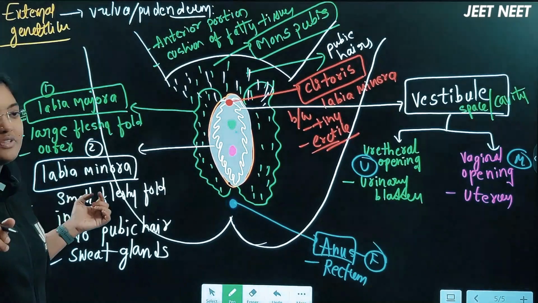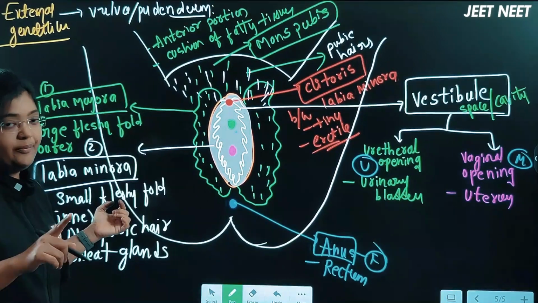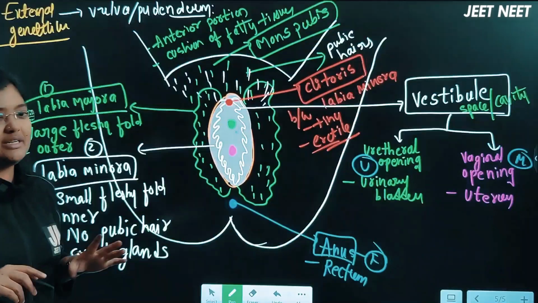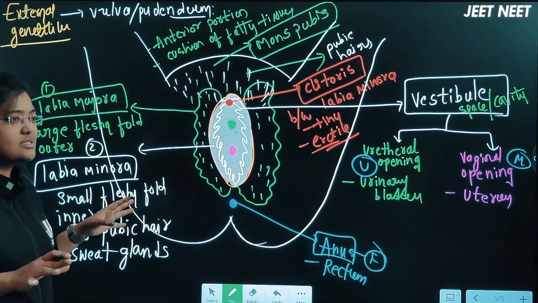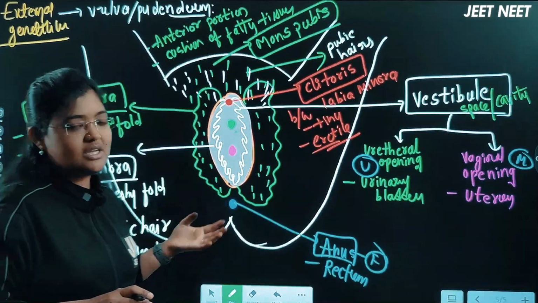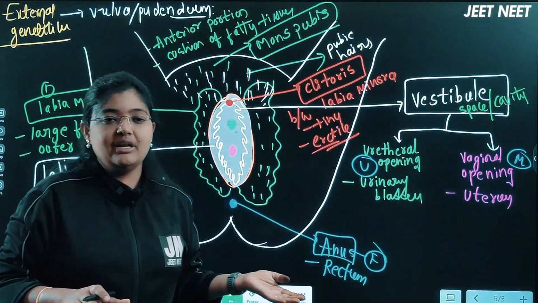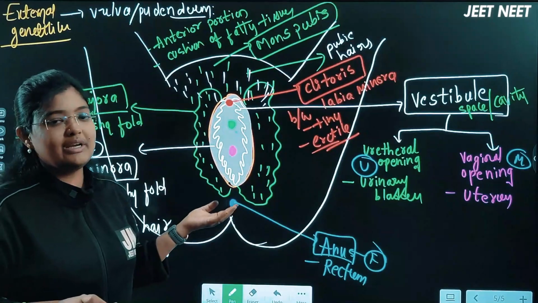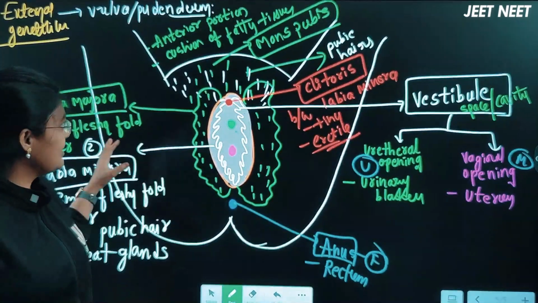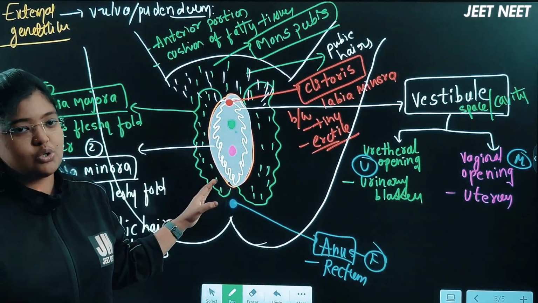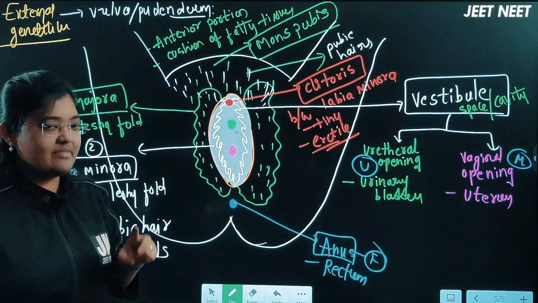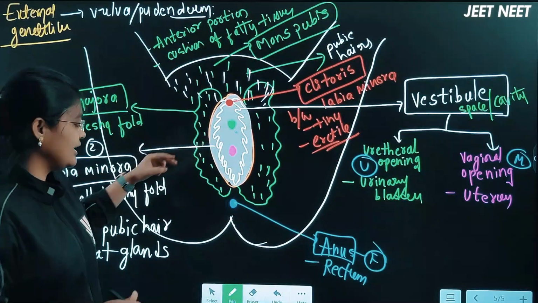Here only, let me discuss the glands of the female reproductive system. NCERT has given the male reproductive system glands, that is 3 types of glands: seminal vesicles, the bulbourethral gland, and also the prostate gland, right? In the same way, in the female body, NCERT has given only the mammary gland, remaining 2 more glands will be there. I'll show you here itself.